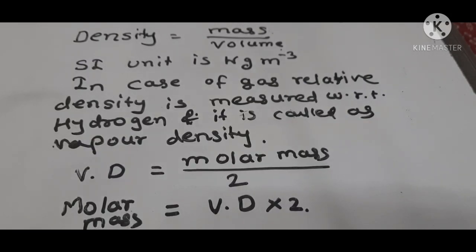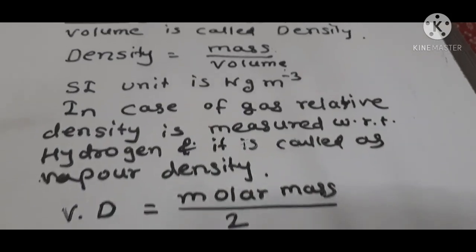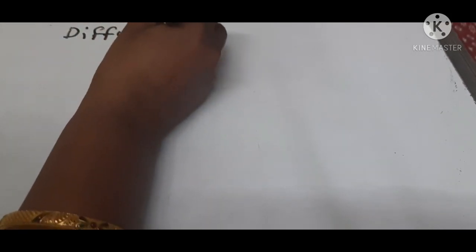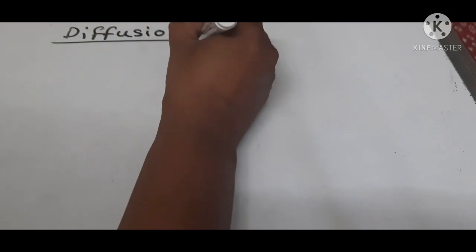And the last property is diffusion. When gases collide with each other, they diffuse and form a mixture.